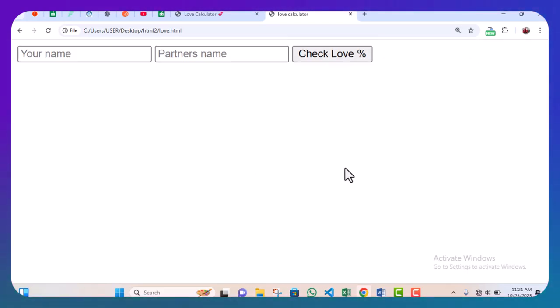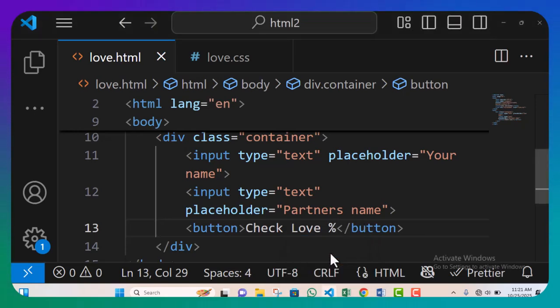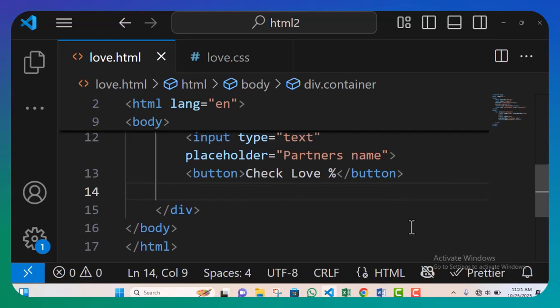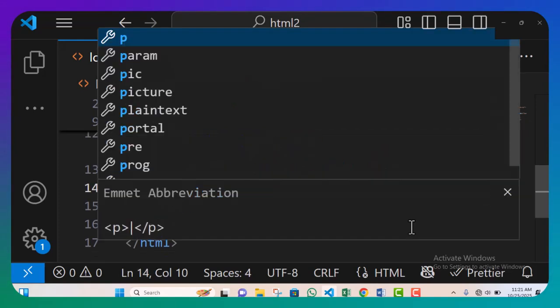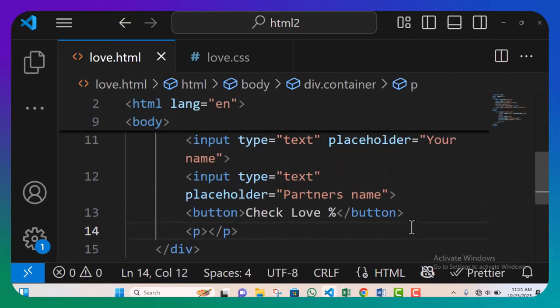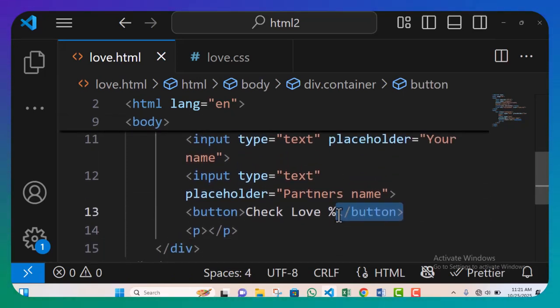So let's continue, right? To beautify it is the work of CSS, but before we beautify, I want us to add another p tag here, which is going to bring out the percentage of the love. But it's going to be empty for now, so I'm going to say p tag. So don't just leave it as p tag under the button. All right, so now let's add CSS to this work.